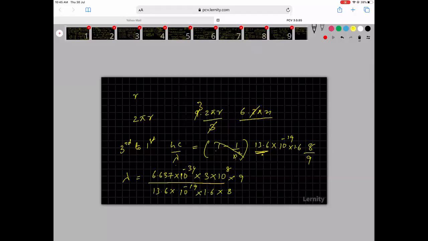Okay, I hope you are able to understand this. So electron is jumping from 3 to 1. I don't want to use the data given, because now I don't know how many ergs is joule and all that. So I don't want to get into all those calculations. I can still work with my calculations. So this number will give me the answer.